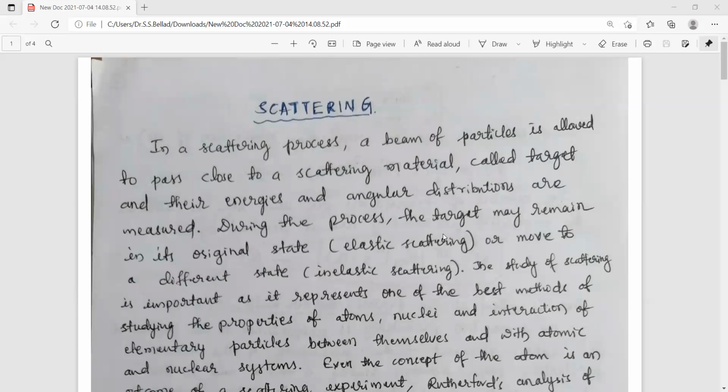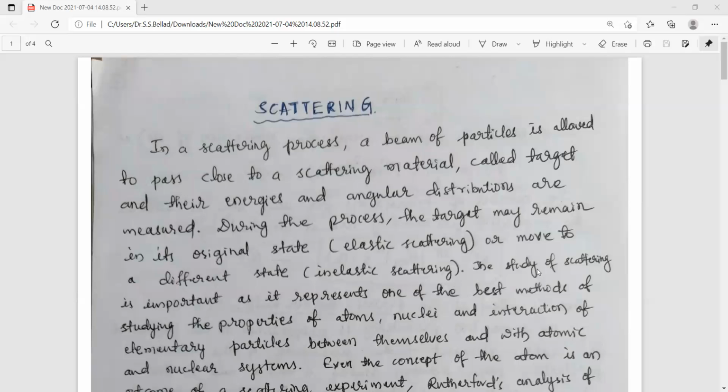During the process, the target may remain in its original state, which is nothing but the elastic scattering, or may move to a different state, which is the inelastic scattering. Because as you know, in case of elastic scattering, the state of the particle is not going to change. So if the state of the particle is changing, that kind of scattering is generally inelastic scattering. So two possibilities will be there during the scattering process.